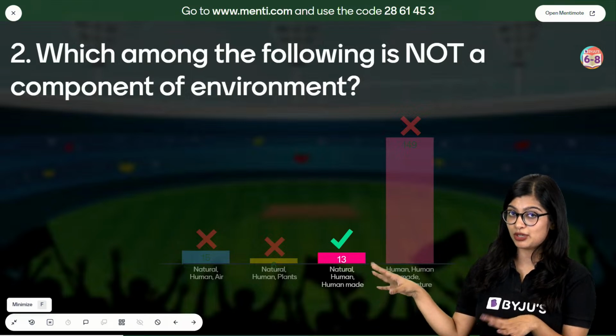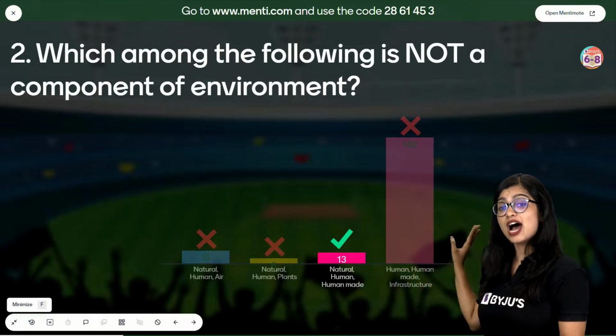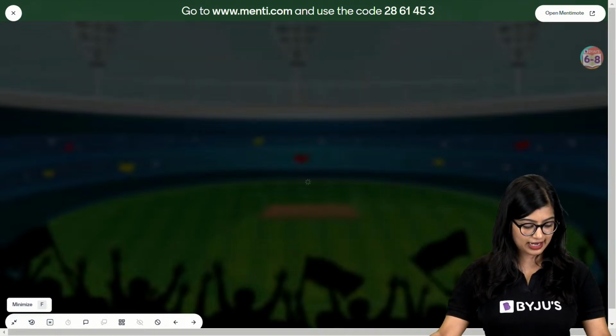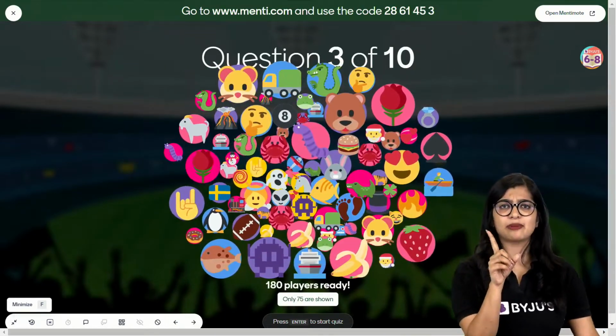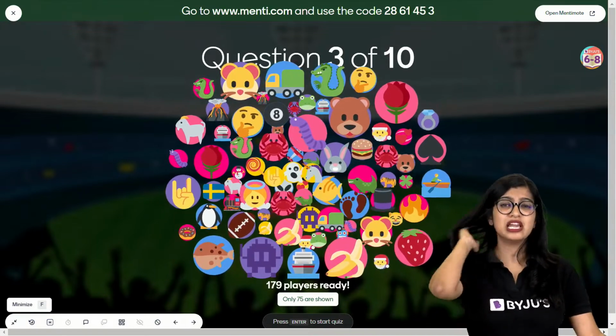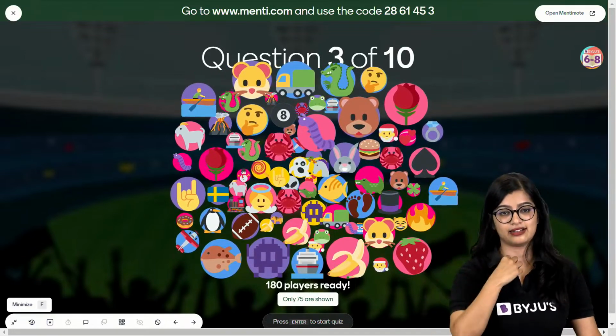It's marked wrong. It was actually marked correctly, but then it's not getting updated on Menti. The thing is, your answer is correct, so I am proud of you for that. Leaderboard gone? Don't say that. It'll come back. I'll give you some time. Your answer is correct because you marked infrastructure, because the rest of it are components. But technically, the question was supposed to be which among the following is it.